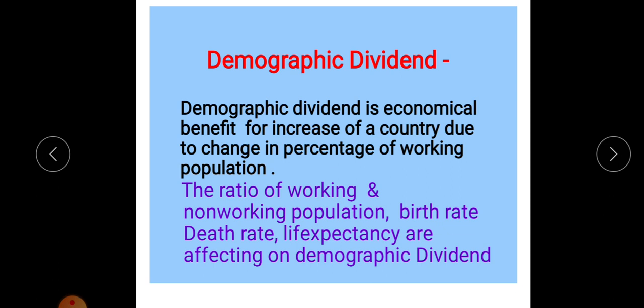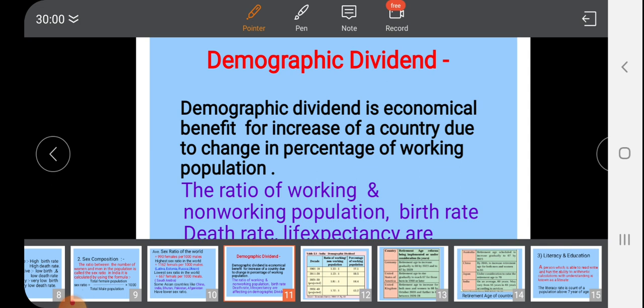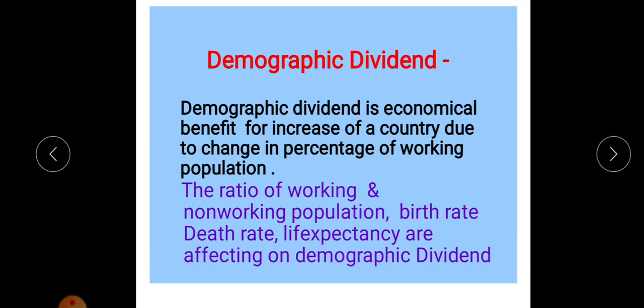So this term, about the economy and population, is related to our chapter. Demographic dividend is the economic benefit for a country due to a change in the percentage of working population. The working population is responsible for the development of the economy of a country, of a region.